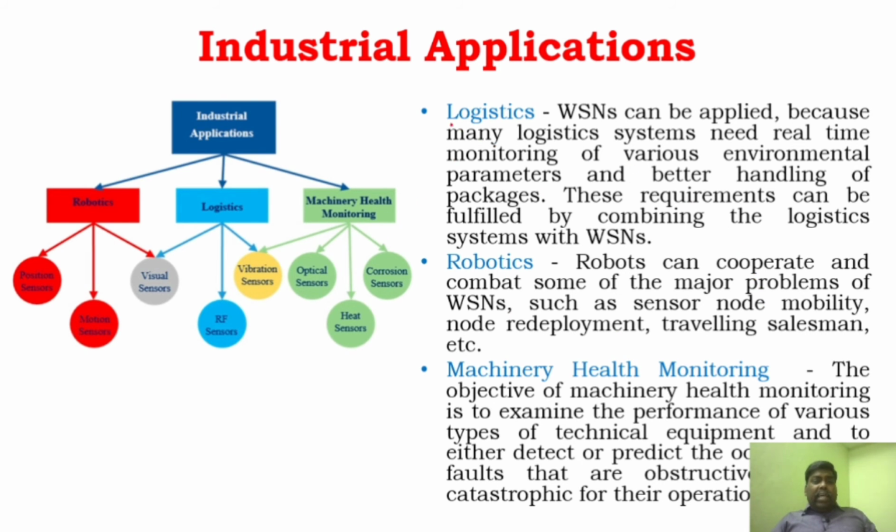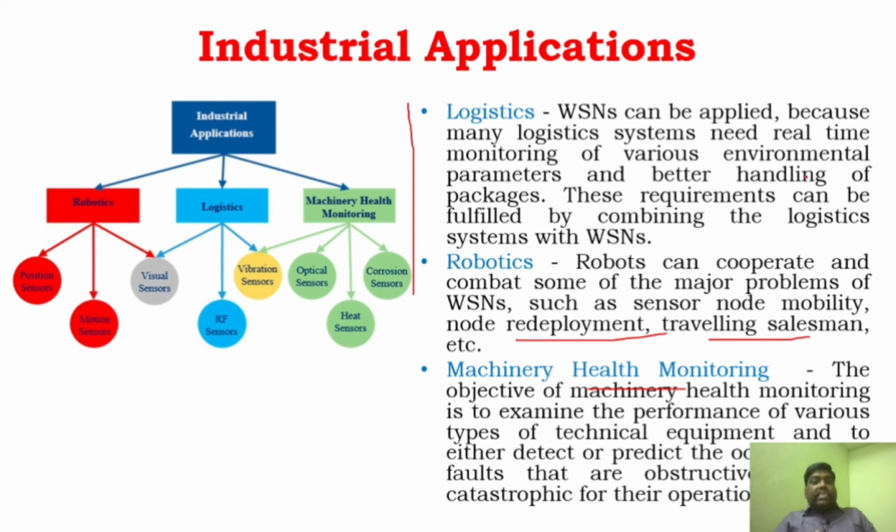So that is the explanation given here. You can see a robot can incorporate major problems in sensor nodes like redeployment, traveling, etc. Similarly, in machinery health, we can monitor machines and provide a solution or take remedial action. Not only in machinery health, we can also deploy sensors to monitor buildings, structures, as well as bridges. Right now, a lot of bridge accidents take place, like bridges which have been there for many years getting destroyed by themselves.